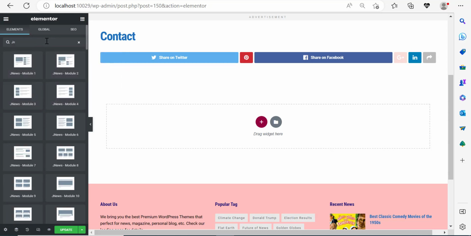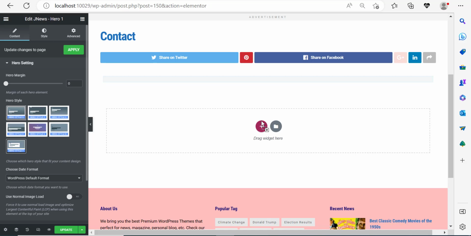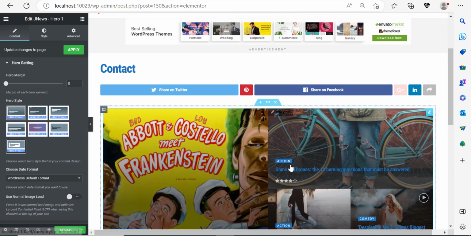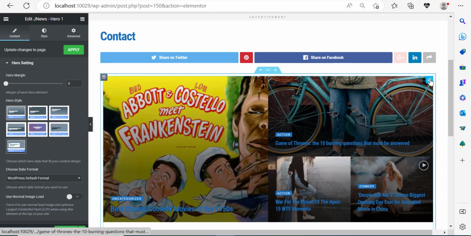Now I can go back by clicking here, and here on Elementor you can use the Jnews elements, which are Jnews blocks, modules. So you have a lot of modules here that you can use. For example, if I take this, drag and drop it here, look at what's going to display. Right? It's going to display an entire module based on what blog posts I do have on the website. So that's pretty fun, isn't it?